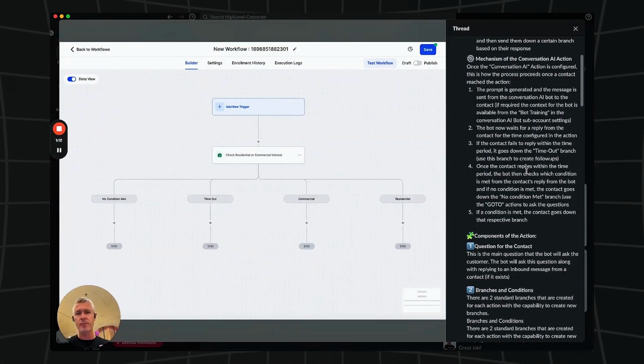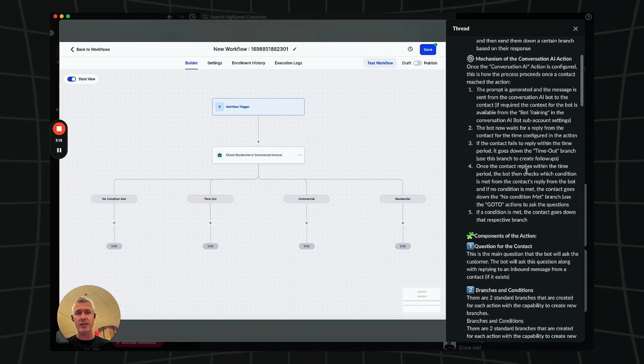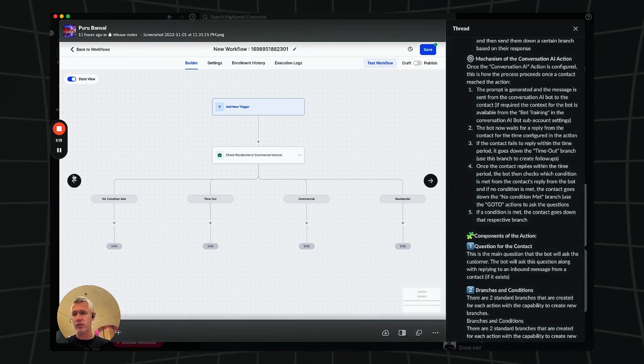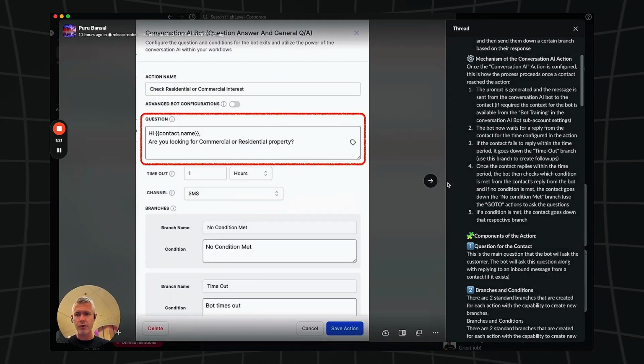So let's say you're building a workflow, but there's something custom that needs to be sent depending on how somebody responded, and it's not just a simple yes or no. You can input your conversational AI only in that text to respond specifically to that person how they should be responded to. And once that person responds, it's going to automatically detect if the right intention or the right things were said, and then move them along the workflow.